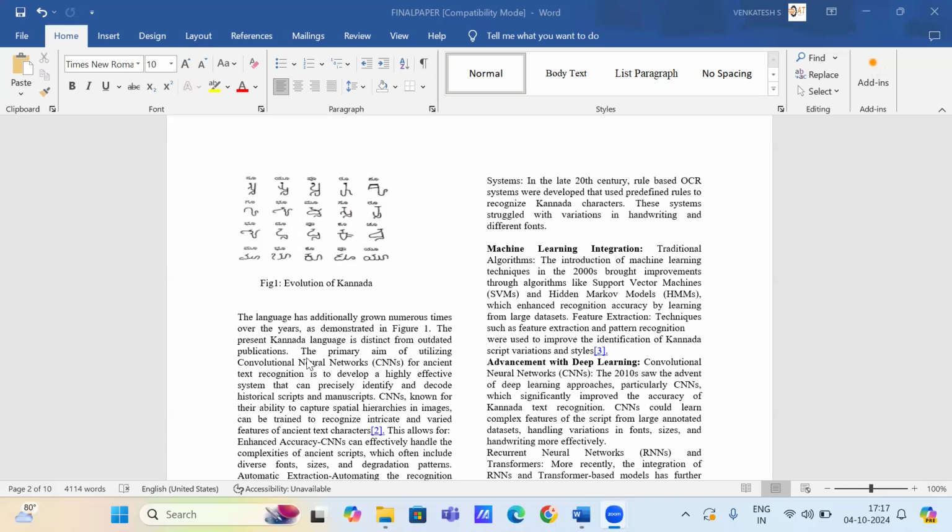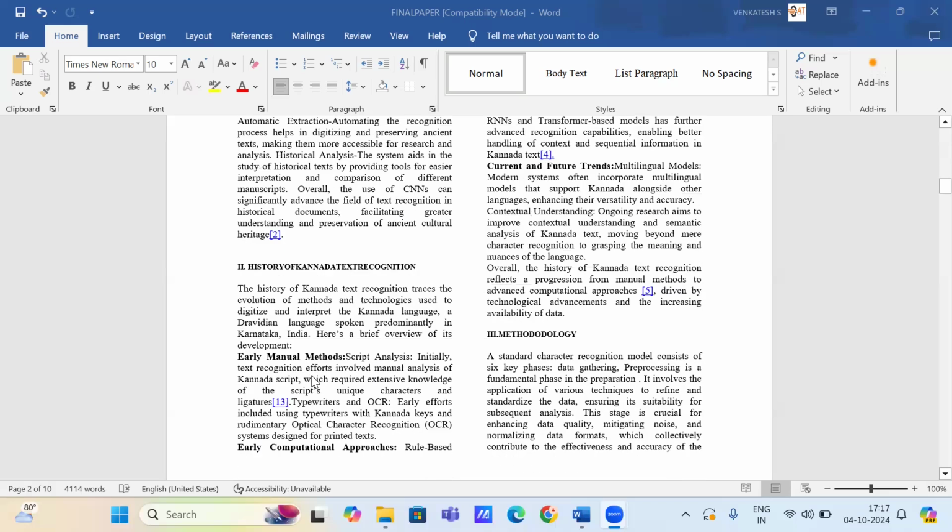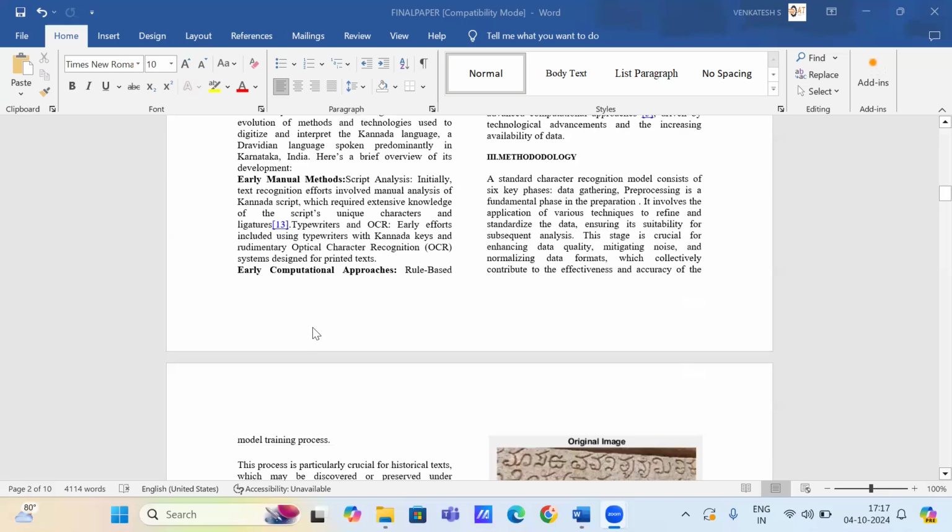Then in the deep learning era, around the 2010s, CNNs enhanced accuracy in recognizing Kannada text, including handwriting variation and font size. Recurrent neural networks and transformer-based models further improved contextual and sequential information processing. In current trends, multilingual models and contextual understanding of Kannada text are improving and driving improvement in recognition systems.